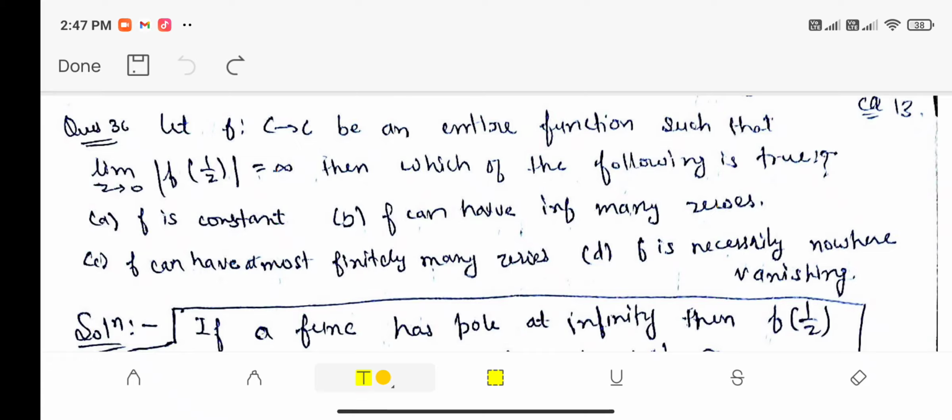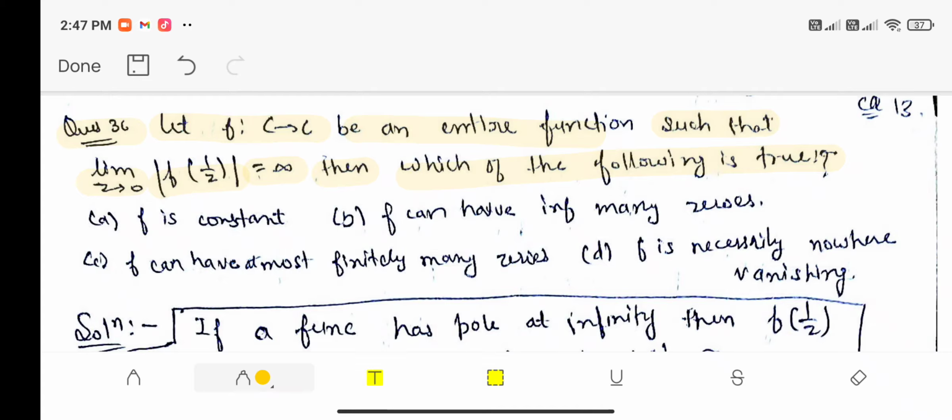CSIR NET June 2019 में क्वेश्चन नंबर 36 है. Let f be an entire function such that limit z tends to 0 mod of f of 1 by z equals to infinity. Then which of the following is true?